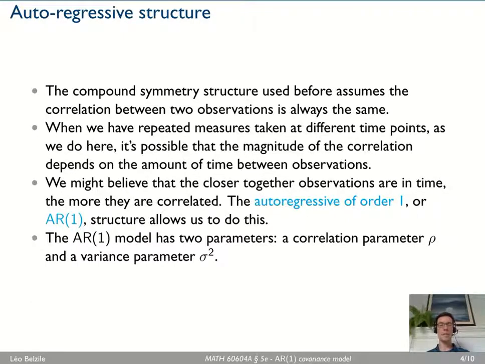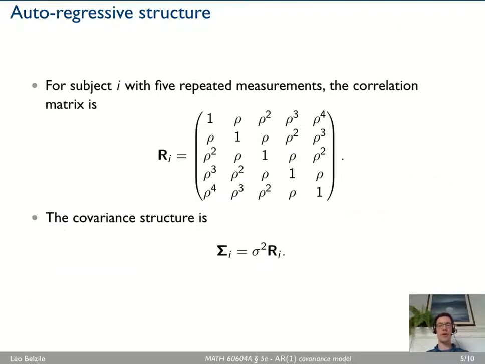But when we have measurements that are repeated over time, it's more plausible that the correlation decreases with the amount of time between observations. If you have two observations that are close by in time, they should be more correlated than two that are, say, 5 time steps apart. So an AR1 structure is the simplest model that can allow us to do that. This makes more sense on the correlation scale. We'll have two parameters here, correlation rho and variance sigma squared.